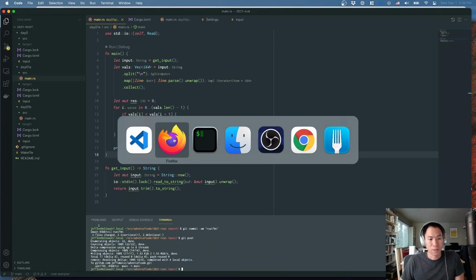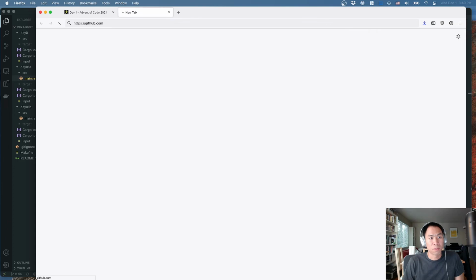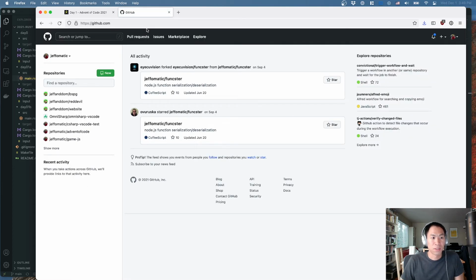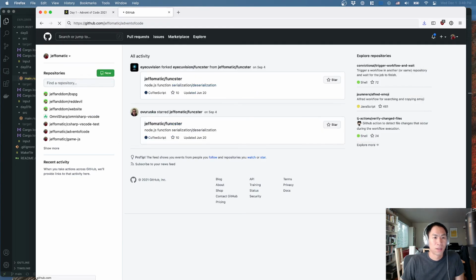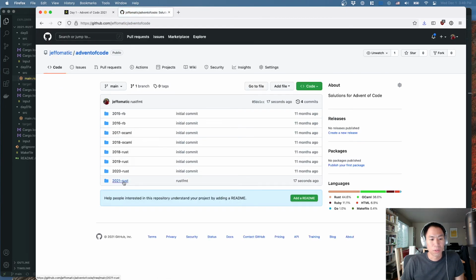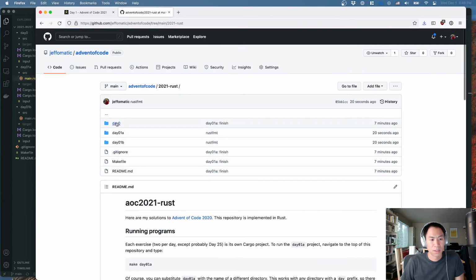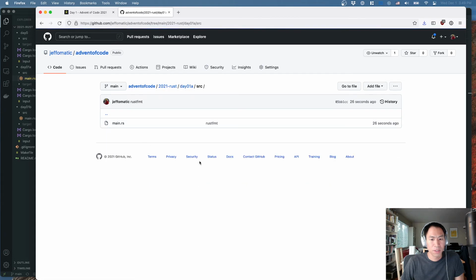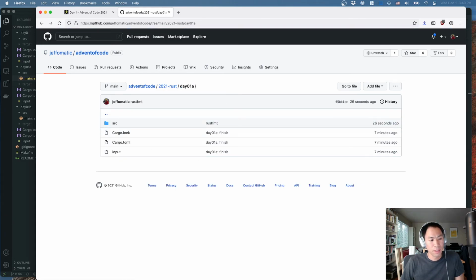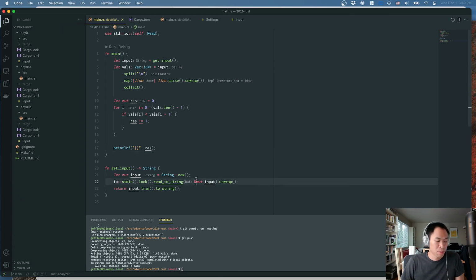Sometimes I like to go over to GitHub and just make sure that the repository looks nice and clean. Rust. Go in here. Okay, so far no weird files, directories. We're looking pretty good. And yeah, that was pretty quick. We shouldn't expect that every day is going to be this simple in Advent of Code, but the first day is always just like a nice kind of get the temperature of the water, stretch your legs a little bit.